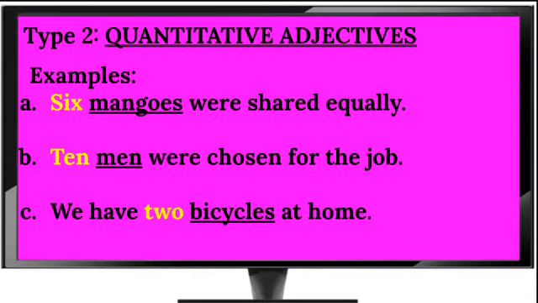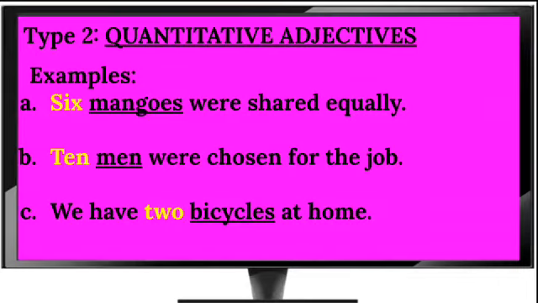6 mangoes were shared equally. Here we have a quantitative adjective, 6, an exact number of mangoes. 10 men were chosen for the job. 10, our exact number of men. We have 2 bicycles at home. 2, our exact number of bicycles. So quantitative adjectives give us the exact number of things, persons, or animals.